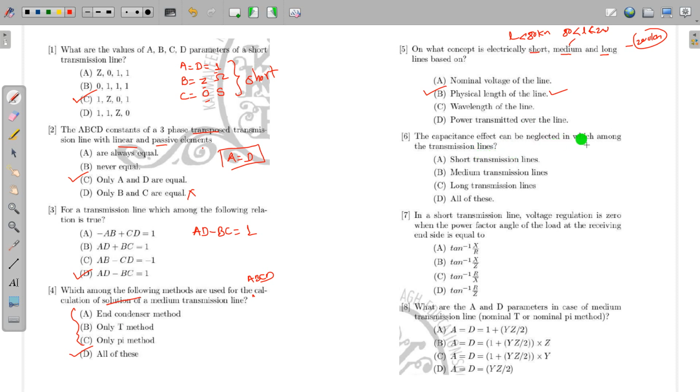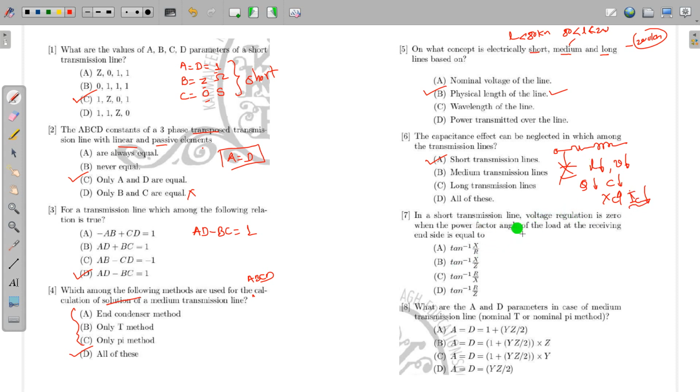The capacitance can be neglected in which among the lines? The capacitance is neglected in the short transmission line only. While modeling the short transmission line, we consider only resistance and inductance. We do not consider the capacitance. Why? Because the length of the transmission line is low and the voltage level is also low, hence the charge taken by the shunt capacitance is also low. The capacitance value is low, Xc is very high, hence the charging current taken by the shunt element is very low as compared to the load current, hence this component can be neglected.